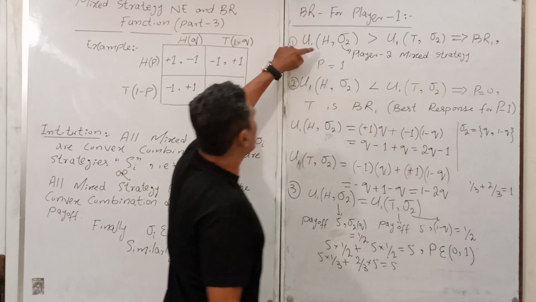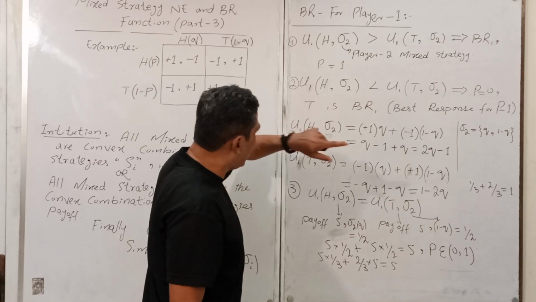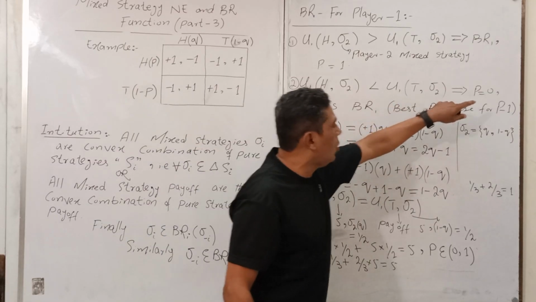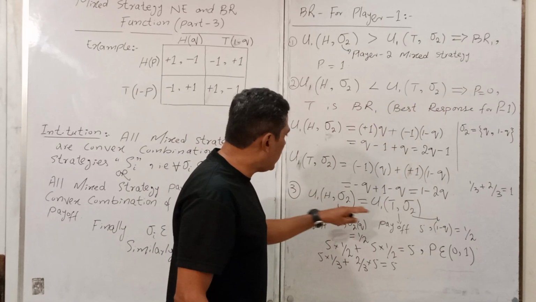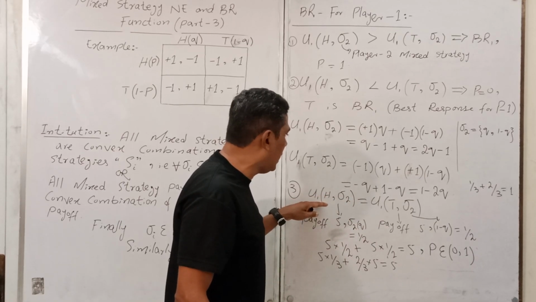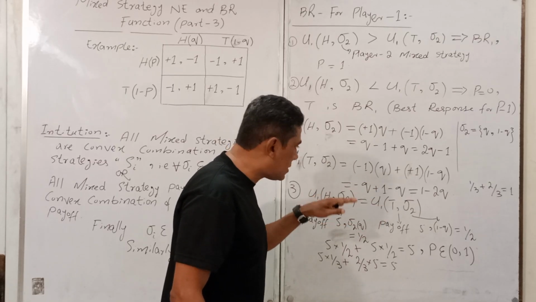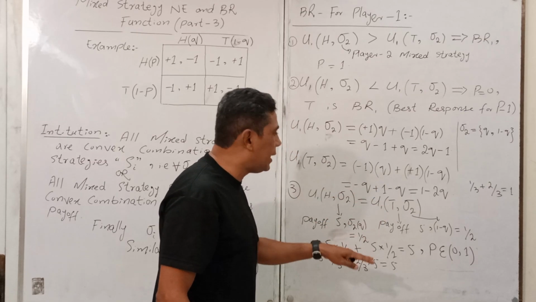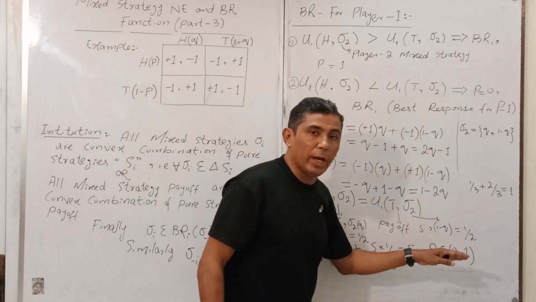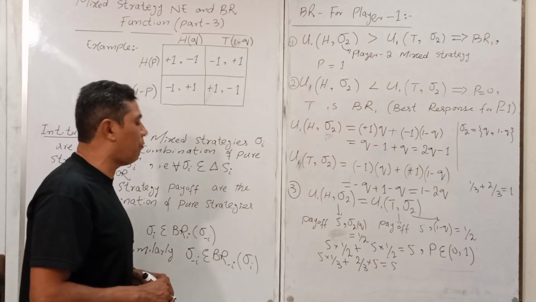In case of head the P is 1, in case of the tail the P is 0. In case of equality, when you have a tail or you have a head, your payoff is same, so your probability value lies between 0 and 1. We have concluded here. So now calculate the payoff here.